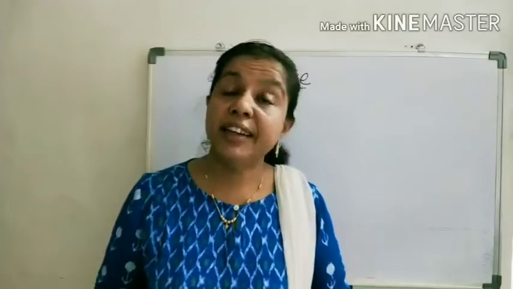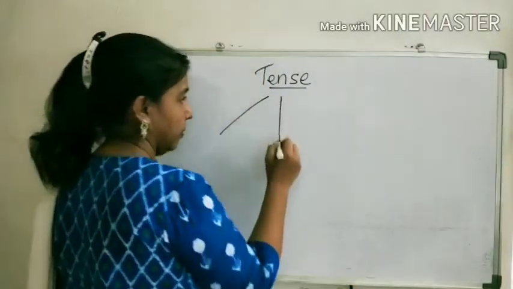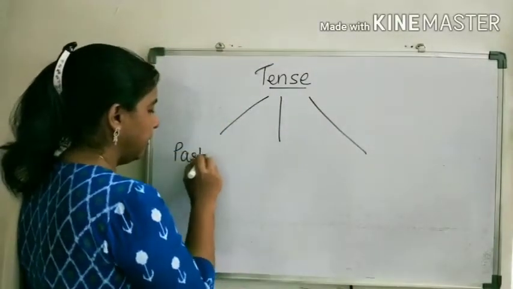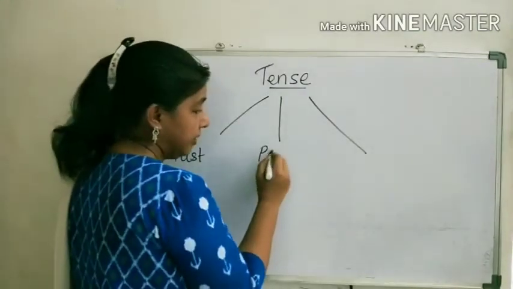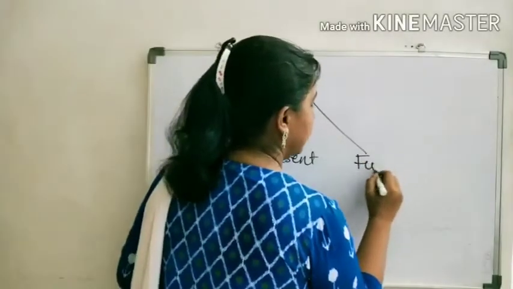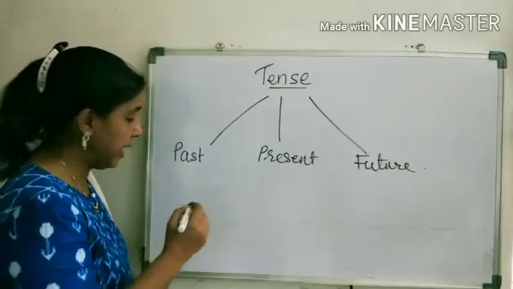Tenses are divided mainly into three types: past tense, present tense, and future tense. Each of these has four types.